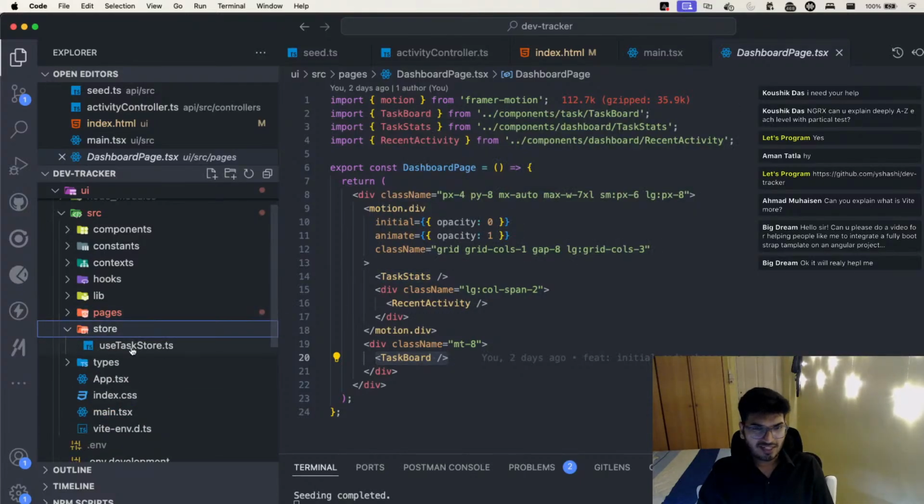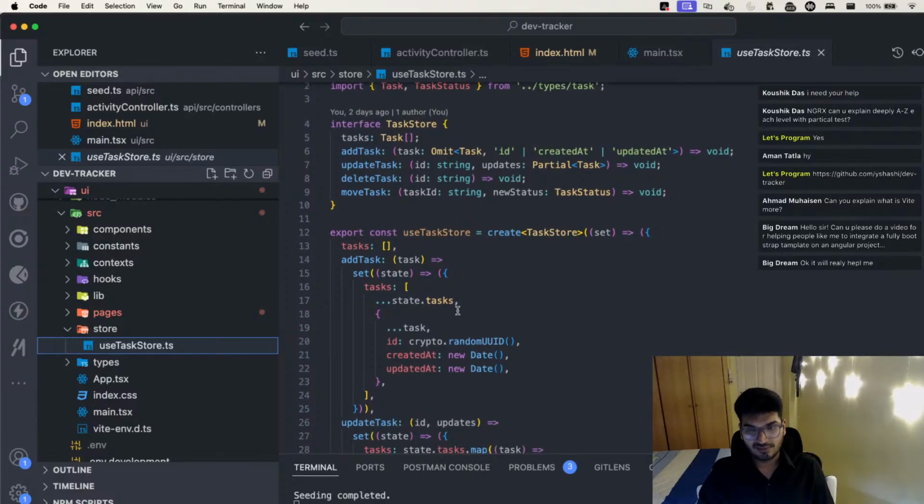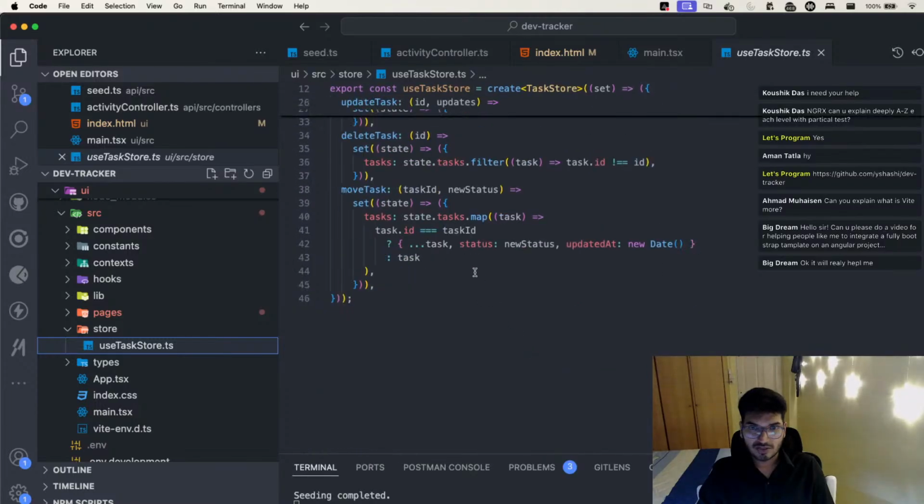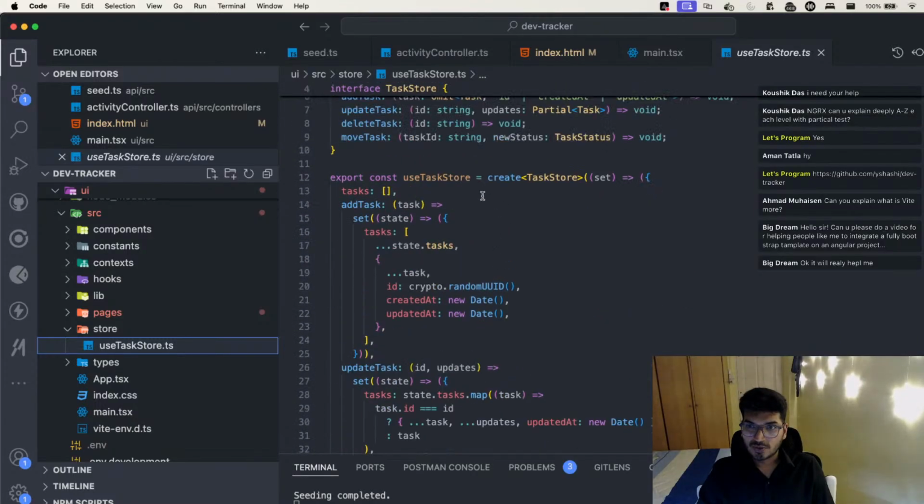But before that, you can see we have created a store. I'm so sorry, let me take this. Currently I was handling this as a store. I have a small store created to store all my tasks locally, on the browser itself.